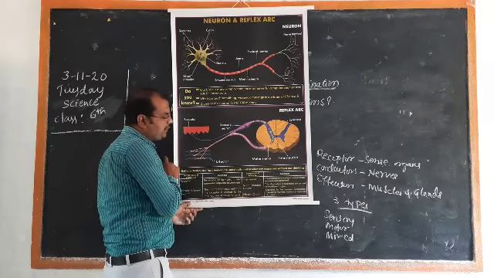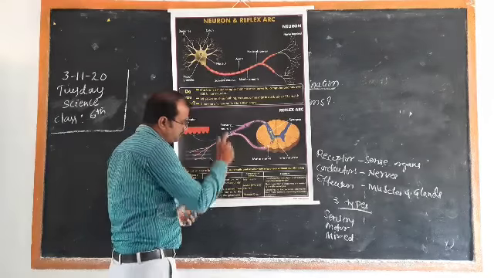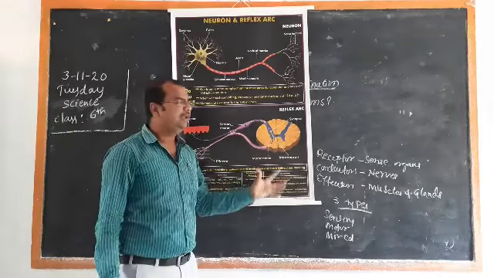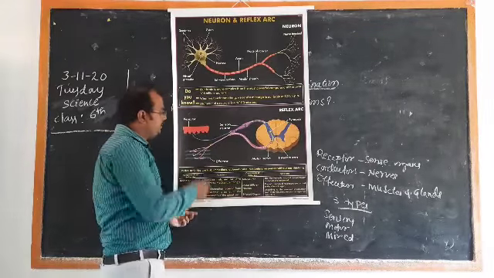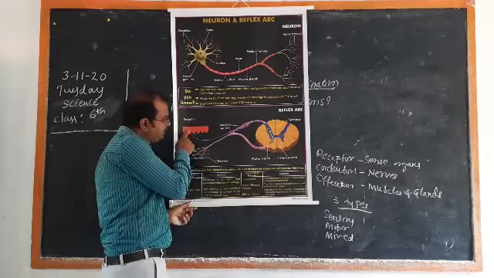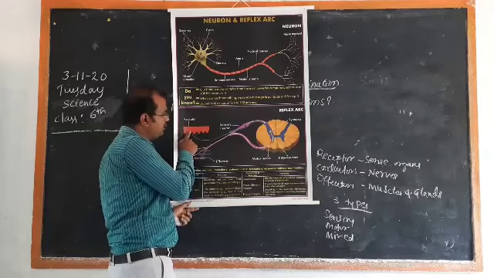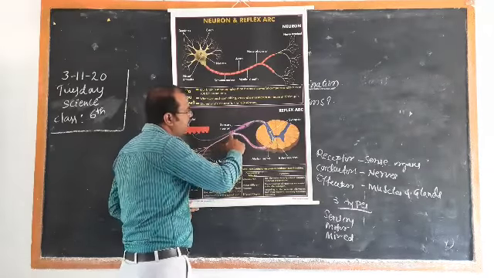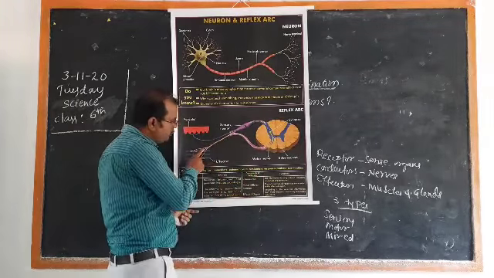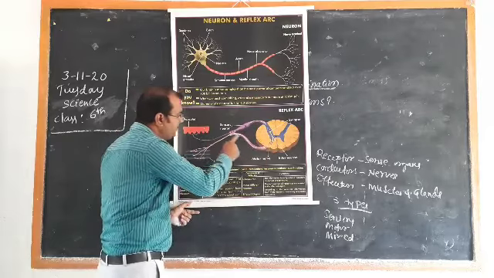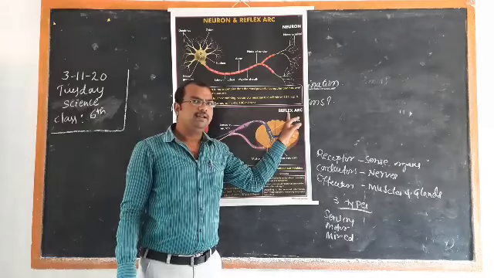When muscles get the responses, we show the movement with the help of these muscles, and muscles are considered effectors. This is completely to explain a reflex action. The route, the pathway from receptor to sensory neuron to the synapse to the motor neuron to the effector, this pathway is what we call a reflex arc.